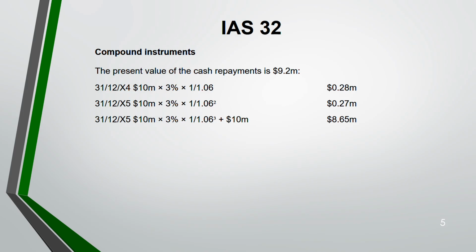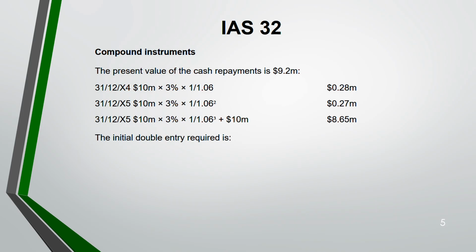Why is that? Because the principal amount you will pay at the end, on 31st December 2006. By the third year, you are going to pay the interest plus the principal amount, which is 10 million. But in the first 2 years, that is 2004 and 2005, you are only paying the interest. That's why we are taking only 3% of 10 million. And that's why you see your amount is more. It's 8.65 in the third year. So you will add all, that is your present value. When you add 0.28 plus 0.27 plus 8.65, it is 9.2 million, which is the present value of the cash repayment.